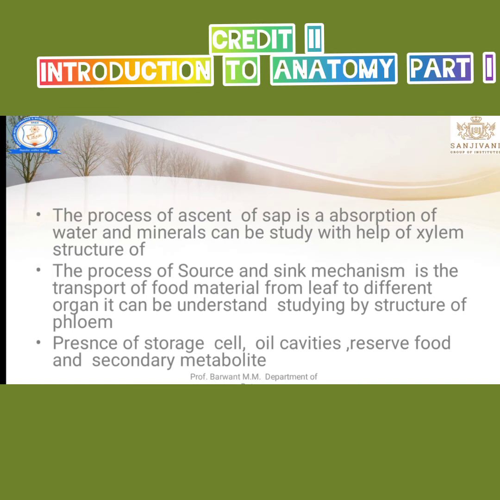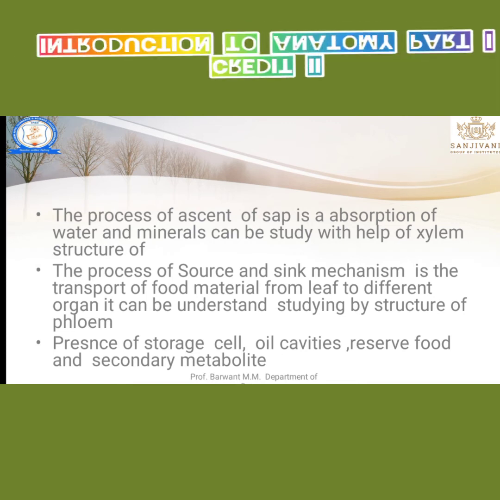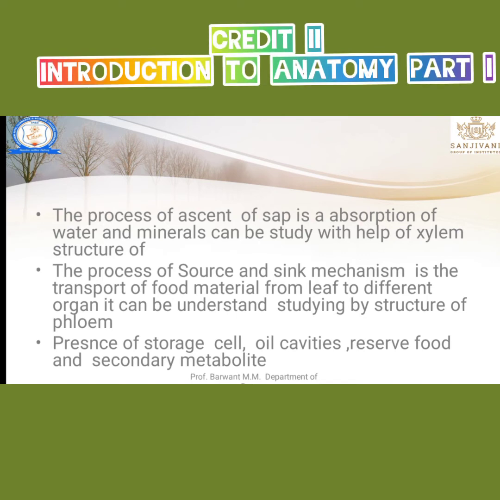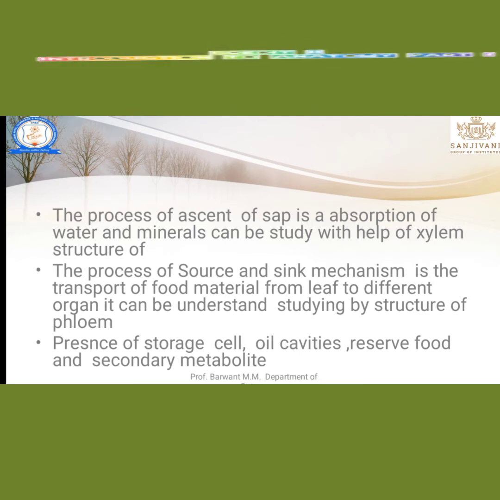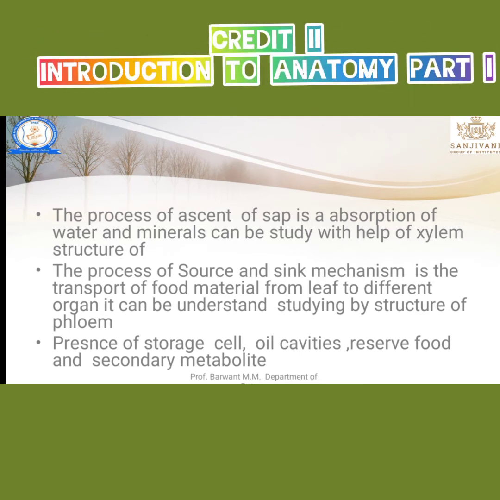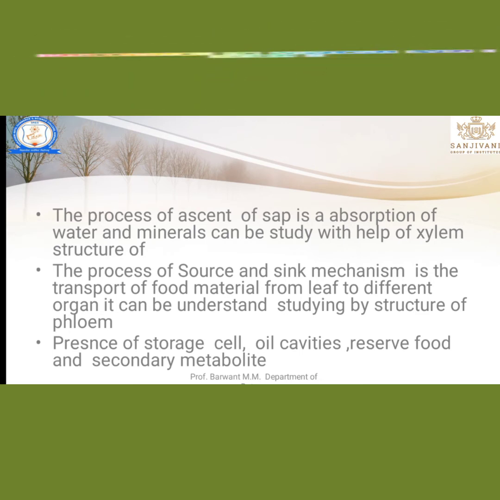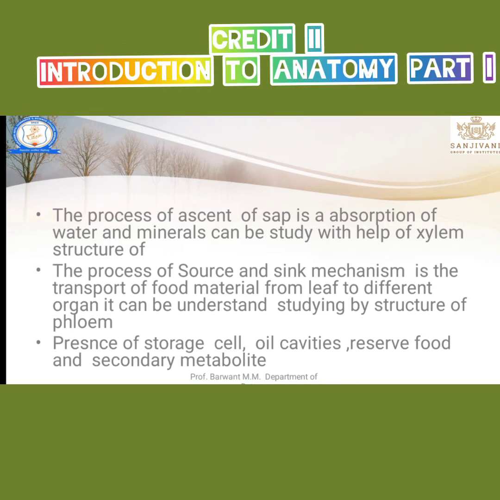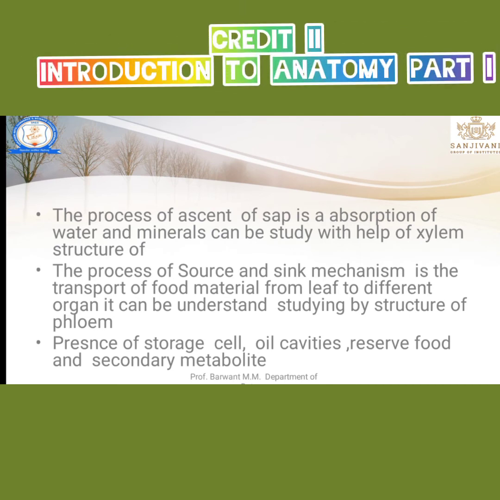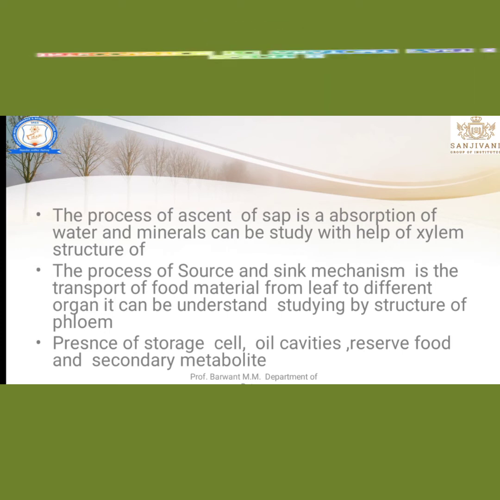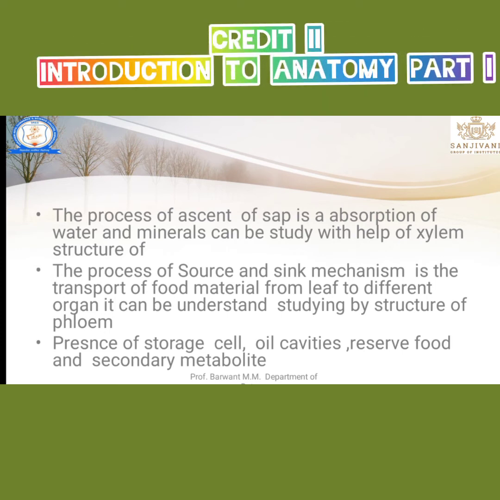The source and sink mechanism can be studied with the help of phloem. Sink means the bottom, and source means where there is a lot of amount present. Source is the production site, and sink is the needed site. In this way, the source and sink mechanism can be studied with the help of phloem.